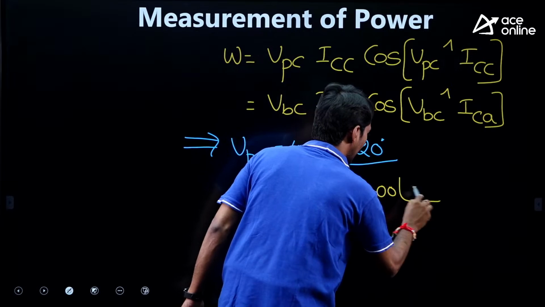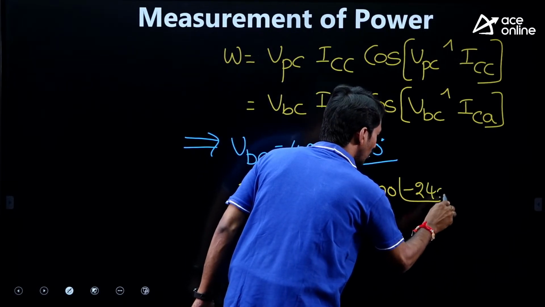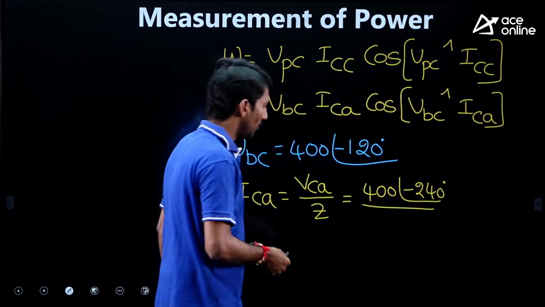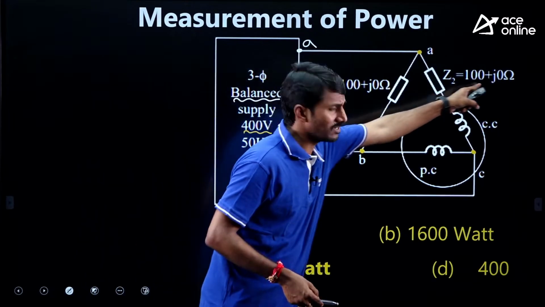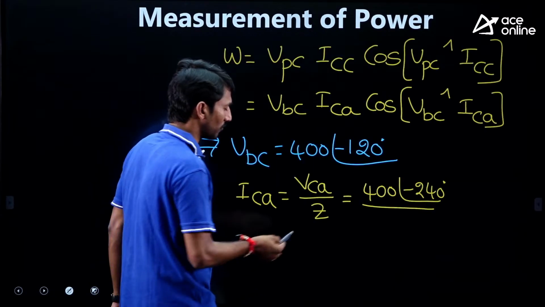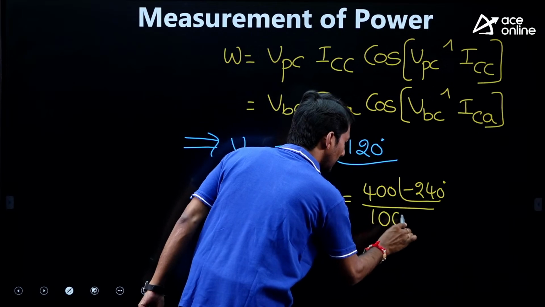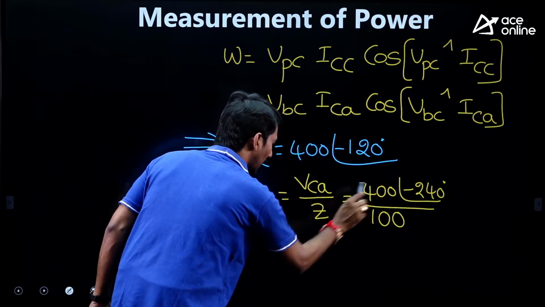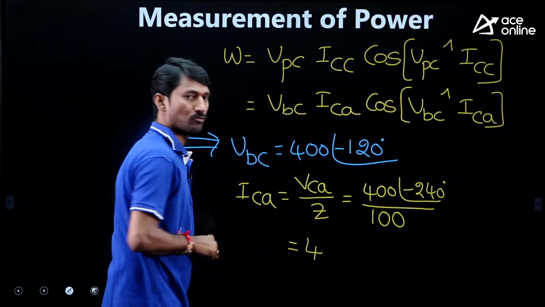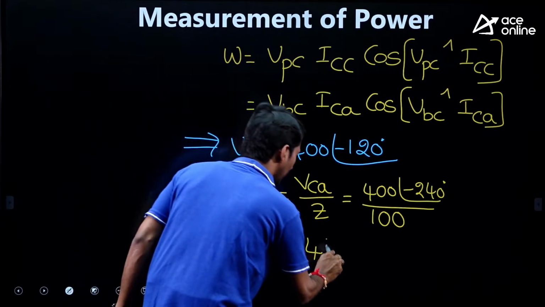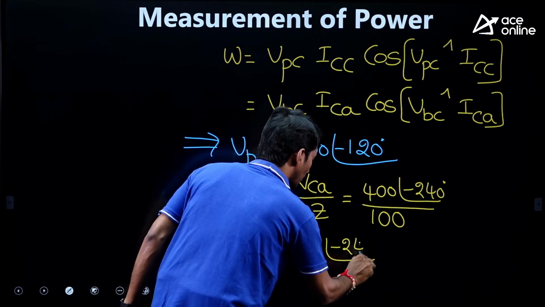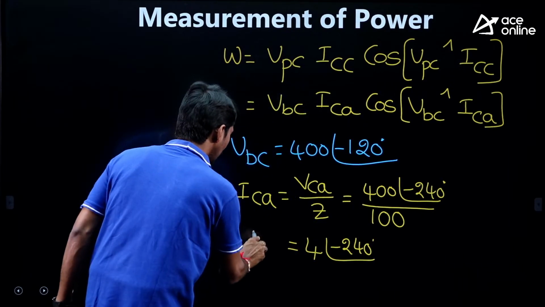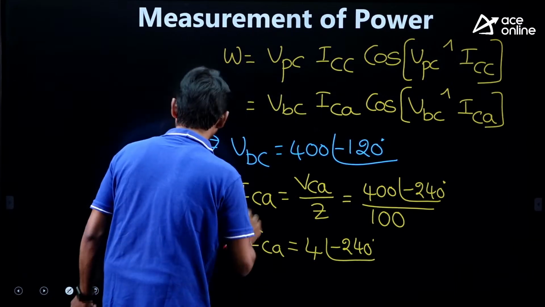400 at an angle minus 240 divided by Z. What is Z given in the circuit? Z is given as 100. So therefore, this Z is 100. Now, 400 by 100 is 4 at an angle minus 240. This is ICA.